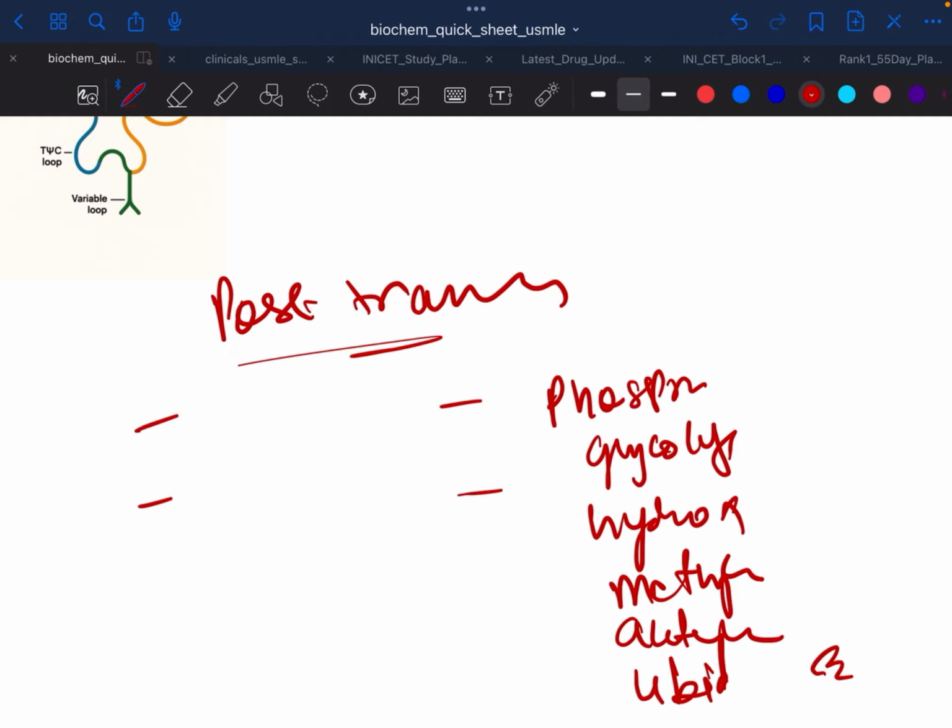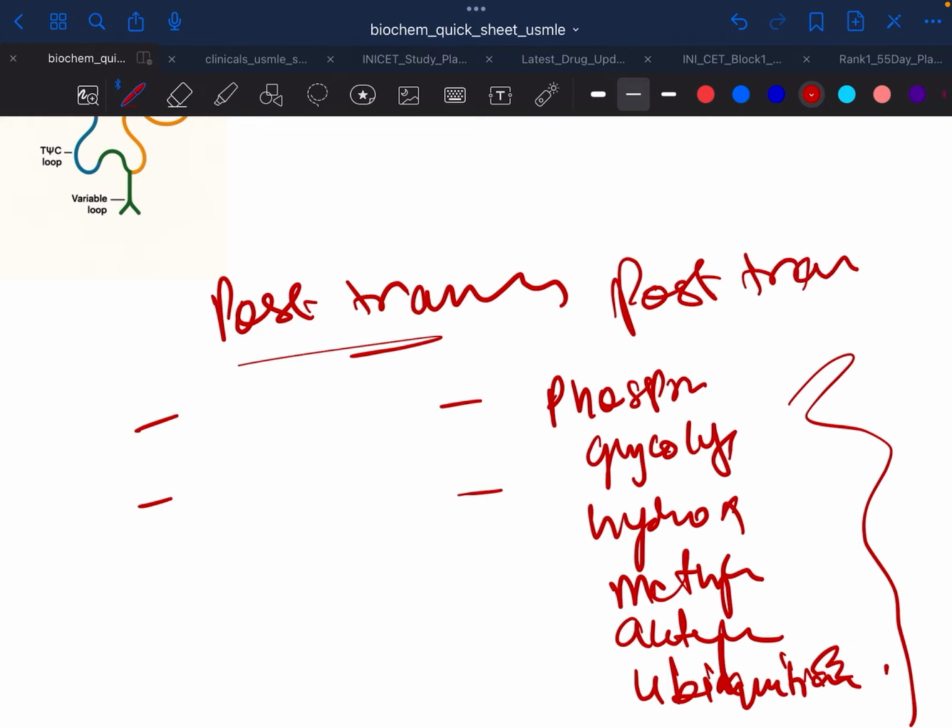That is tagging of proteins by ubiquitin, the ubiquitin proteasome pathway which breaks the protein. These are all post translational. Just learn this by heart.